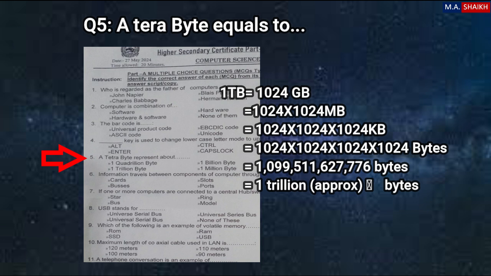When you multiply all these numbers, you will get 1099511627776, and this is almost 1 trillion bytes. So the correct option is the third, 1 trillion byte. 1 terabyte is equal to 1 trillion bytes.